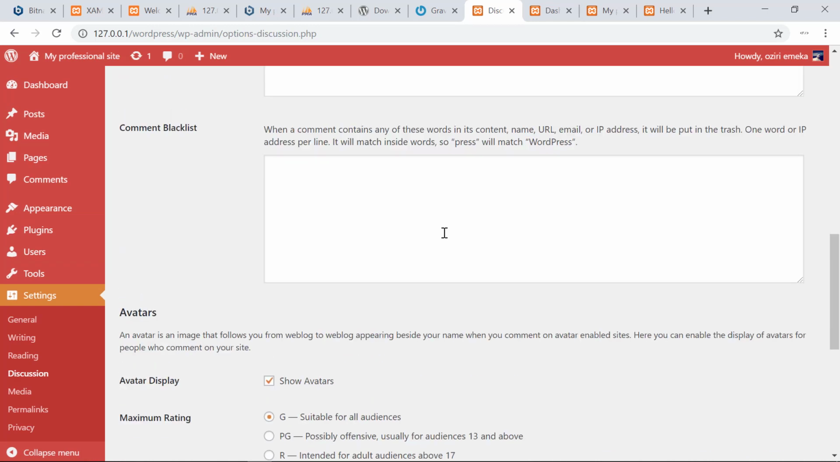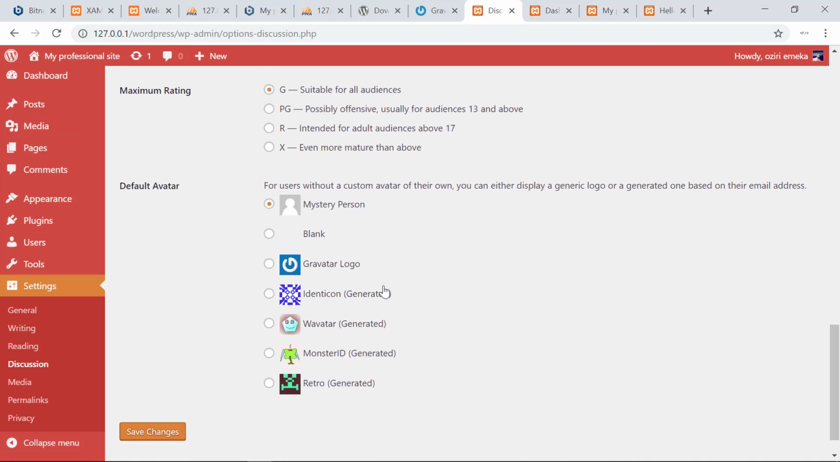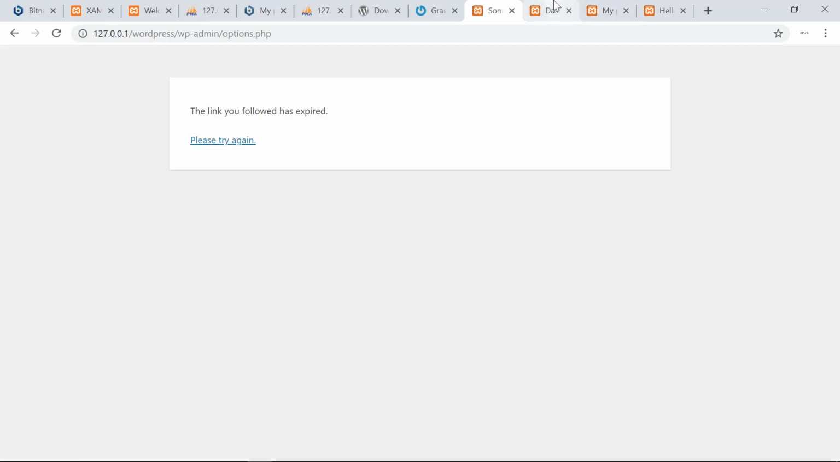And comment blacklist. They say when a comment contains any of these words in the content, name, URL, email, or IP address, it will be put to trash. One word or IP address per line. So if a person comments with a word as, I'm kind of looking for something plain, big head. Okay, so we're going to check on that. I'm going to click on big head, click on save.